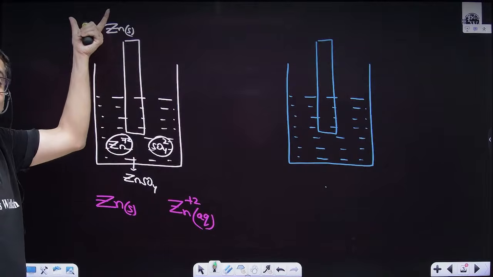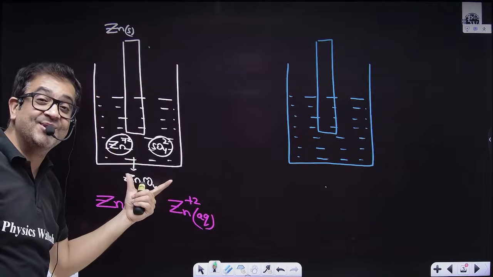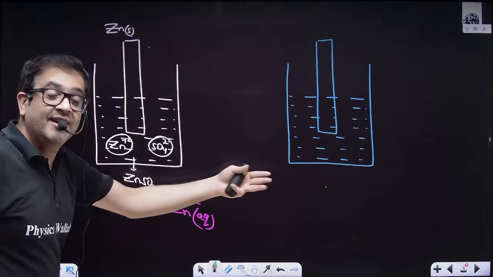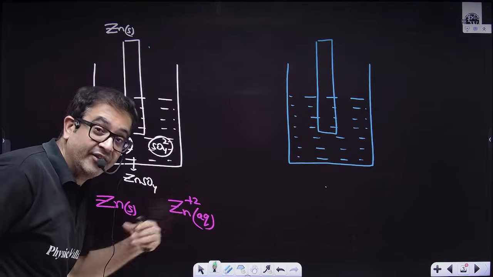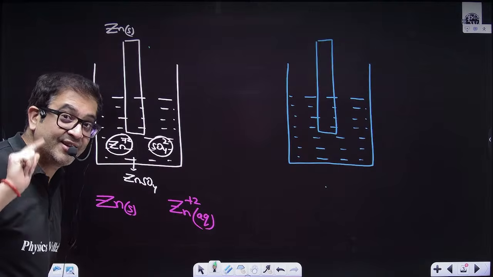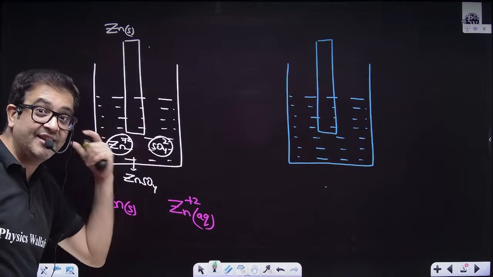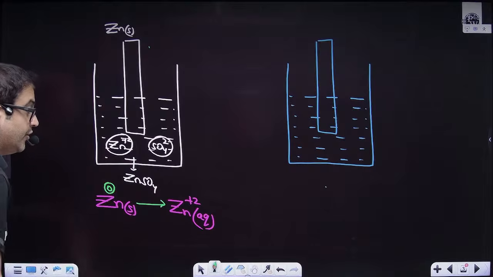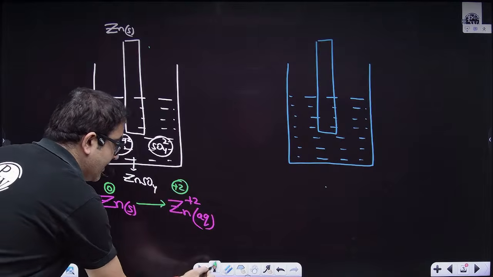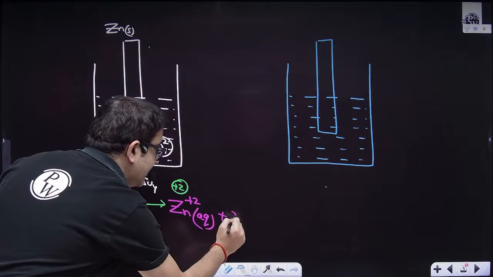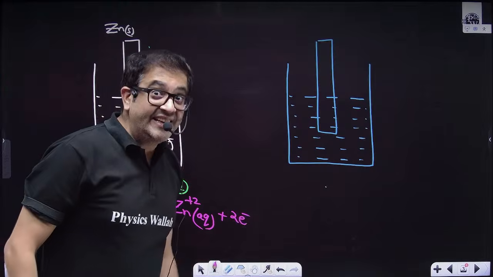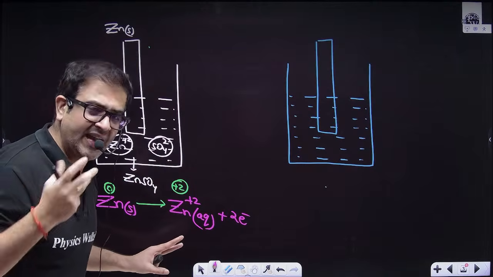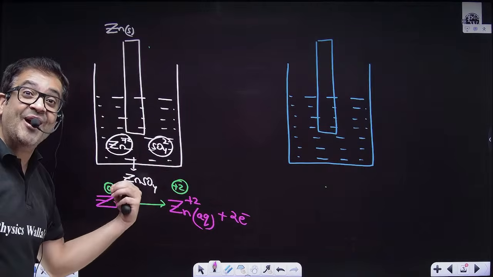My point is once you have dipped a metal into its own solution, it will also have two tendencies. One tendency will be moving forward. Some solid may further get dissolved, but this solid getting dissolved is not just a physical change. Yes, you can definitely see the physical change, but technically it's a chemical change. Why? Because zinc has an oxidation state of 0 over here, and here it is an oxidation state of +2. So that means this is nothing but oxidation. I'm not saying this is the only thing that can happen, but this is one of the possibilities. I'll definitely show you the other possibility.